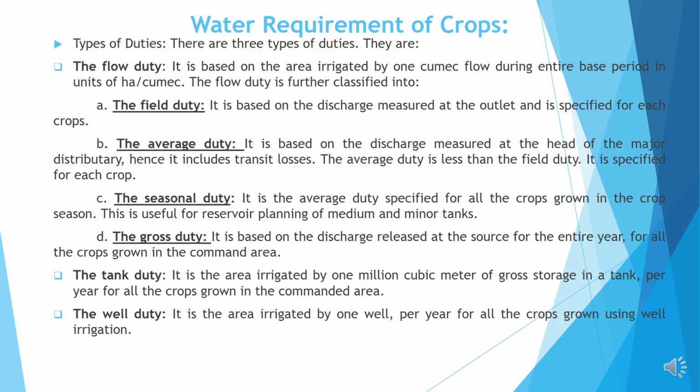Tank duty is the area irrigated by 1 million cubic meters of gross storage in a tank per year for all the crops grown in the command area. Well duty is the area irrigated by one well per year for all the crops grown using well irrigation.